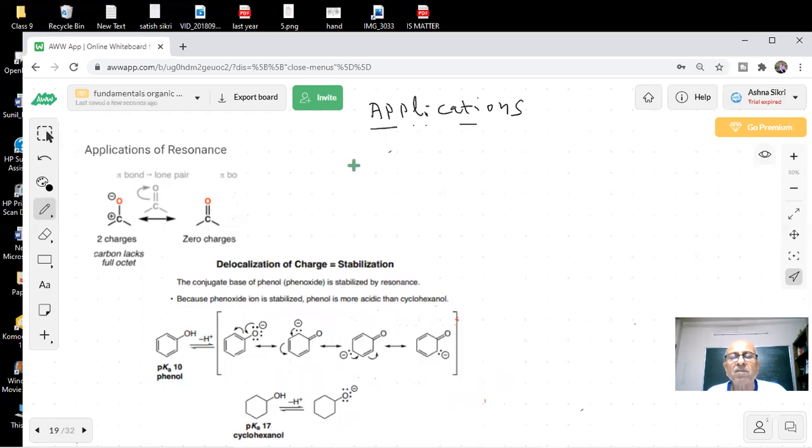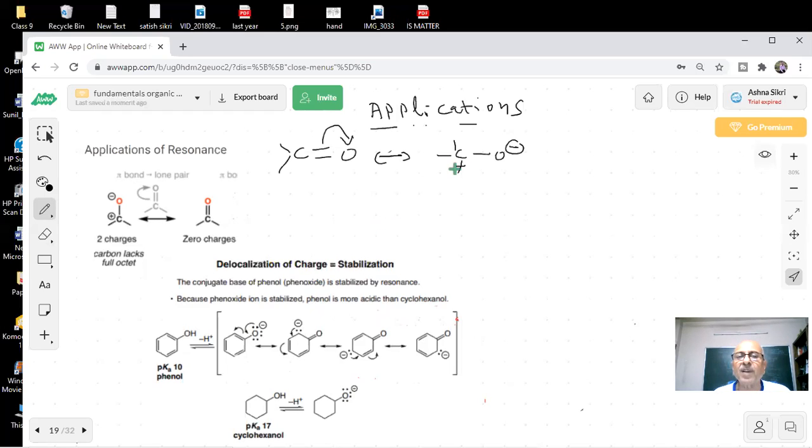You will see that in carbonyl compounds, organic chemistry, aldehydes, ketones, or the carbonyl group could be there in other cases also, like carboxylic acid, ester. What is happening here, students? By electron shifting, what I am showing here is minus and plus.